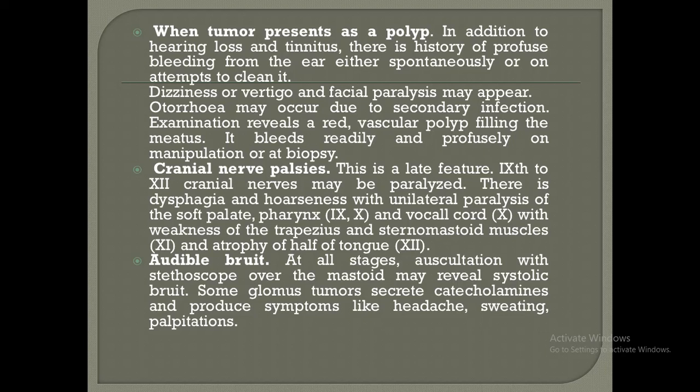Tumor may present as a mass over the mastoid or in the nasopharynx. The signs of intracranial involvement may also occur. An audible bruit at all stages is present. Auscultation with stethoscope over the mastoid may reveal systolic bruit. Some glomus tumors secrete catecholamines and produce symptoms like headache, sweating, palpitation, hypertension, and anxiety and require further investigations.